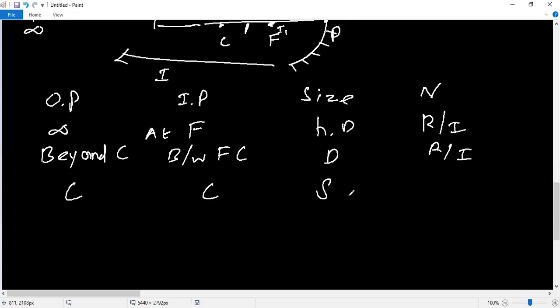If the object size is 2 centimeter, the image is also 2 centimeter. The nature is real and inverted.